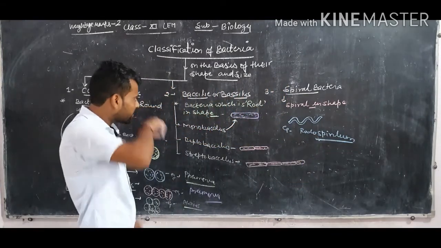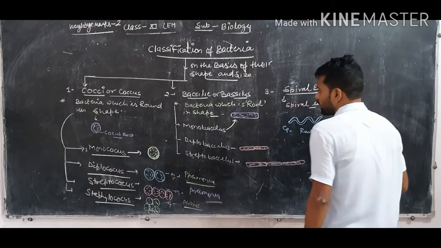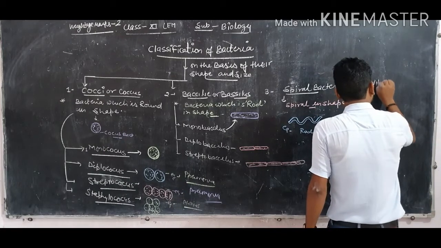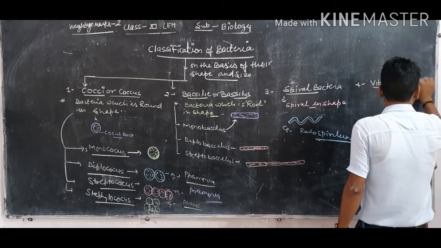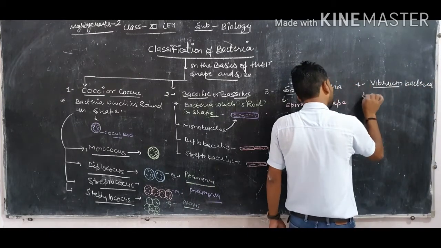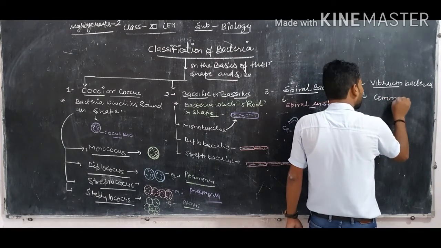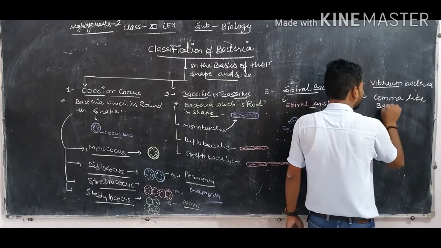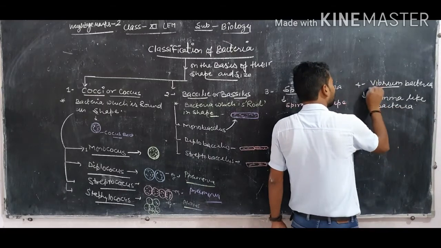Dear student, now the fourth type of bacteria are called comma shaped bacteria, Vibrio bacteria. Vibrio bacteria means the bacteria which are comma in shape. Comma like bacteria are considered Vibrio bacteria.